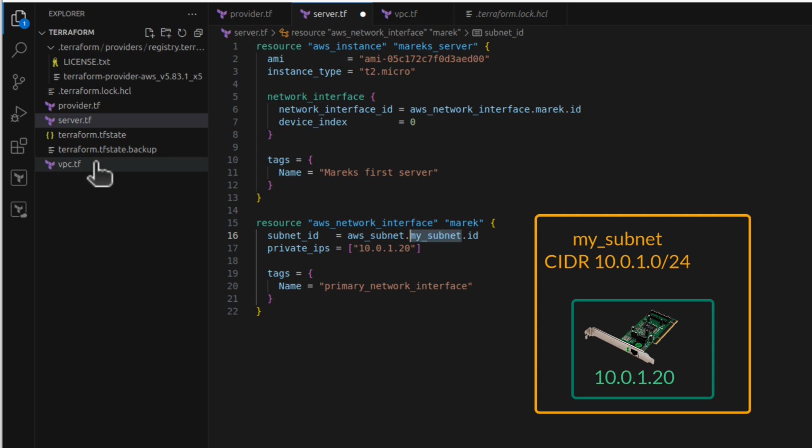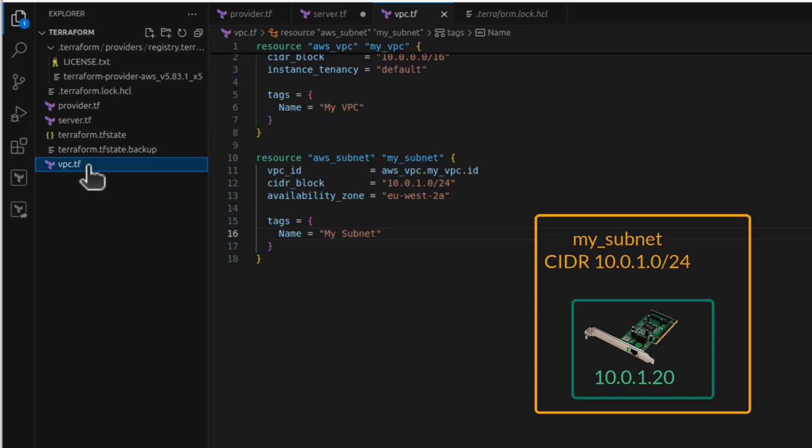If we go back to VPC, we can see this resource here. We can see it's in a different file, but as I said, it doesn't matter. Terraform will read all the information, everything that is inside this workspace, inside this folder first. And this subnet has a prefix of 10.0.1.0. That means my private IP address has to be within that scope.